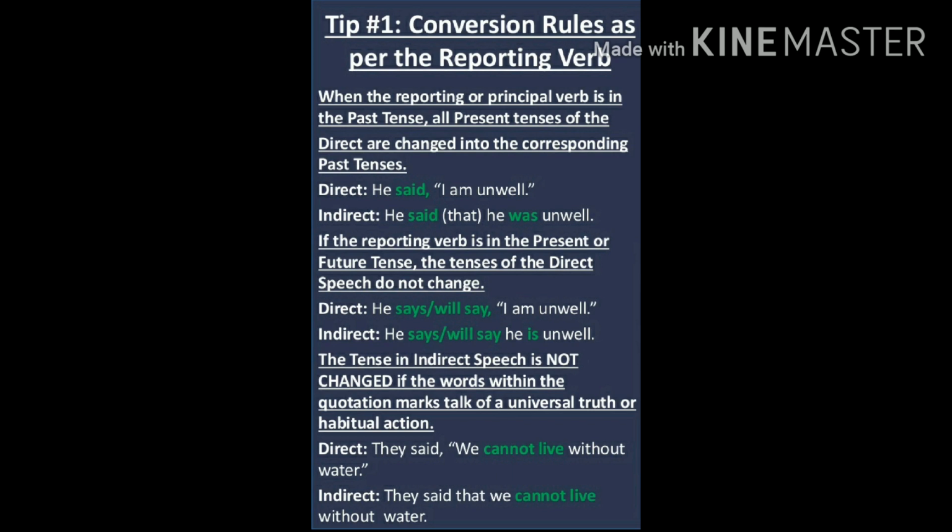In indirect speech, it becomes he says or will say he is unwell. So we see that we don't make any change to the verb here, and "am" becomes "is". In the first example, "am" became "was" because of the reporting verb being in the past.